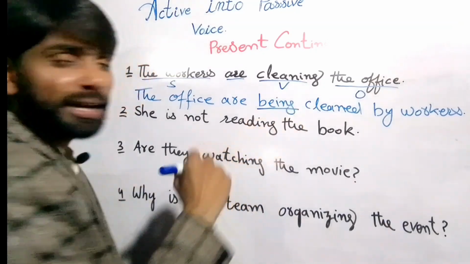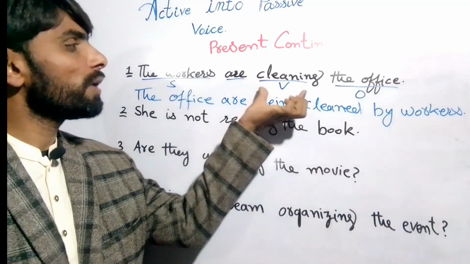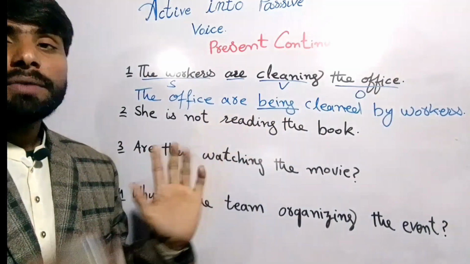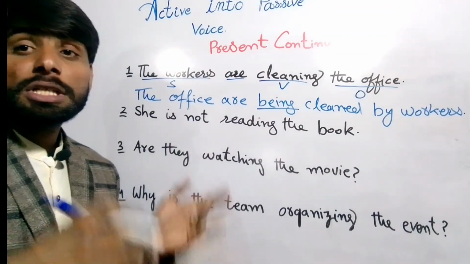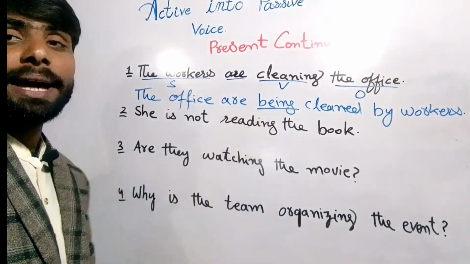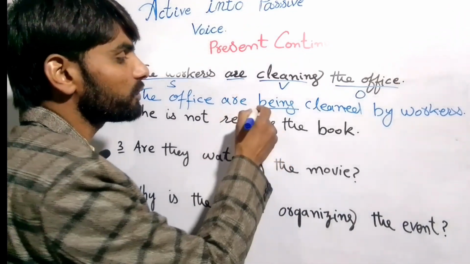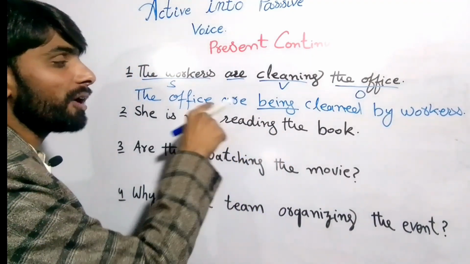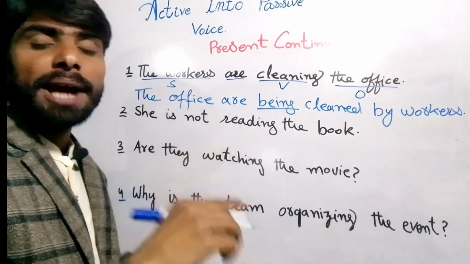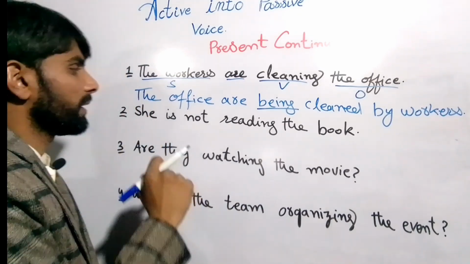So here we have added extra being, right? In the active voice sentence, to recognize the continuous action we will always see the verb that is ing verb, right? So when we are making passive voice, here we always need to write the third form of the verb, right? But we want to make continuous, so to show continuous action, that's why we have used here being, right? But we have not changed the helping verb. In the continuous active and passive voice, the helping verb will be the same, but we just add being, right?